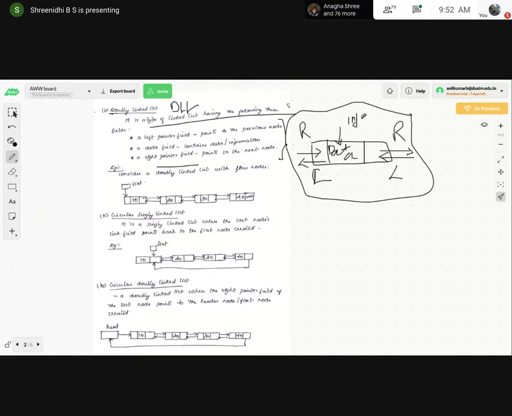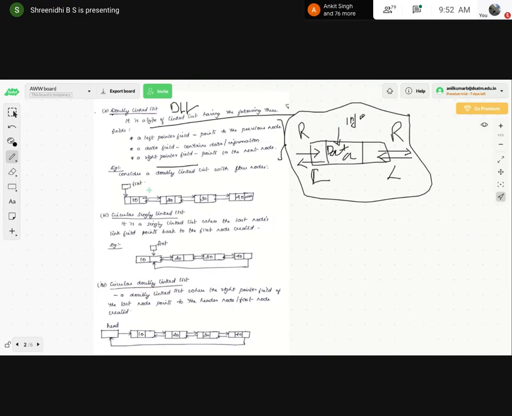So what does this left pointer contain, and what does the right pointer contain? Now a question arises. This has a right pointer, this is a left pointer, and this is the info. Any general idea, students? What will the R pointer contain and what will the L pointer contain?